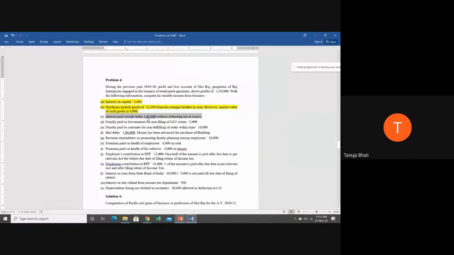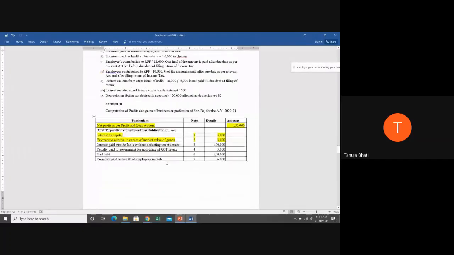Okay, next. Interest paid outside India, 1 lakh, without deducting tax, that is, TDS, tax deducted at source. When I was explaining the provisions, I already told you that whatever interest is paid outside India, tax has to be deducted on that. If tax is not deducted, then the interest paid will be disallowed. This would have been allowed if tax had been deducted, but it is without deducting tax at source. So this 1 lakh rupees will be disallowed, and if it is disallowed expenditure, we have to add it back to the net profit.